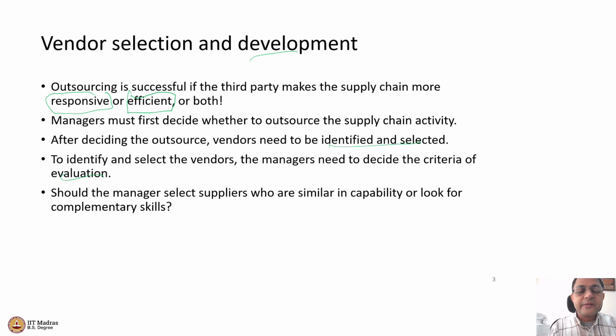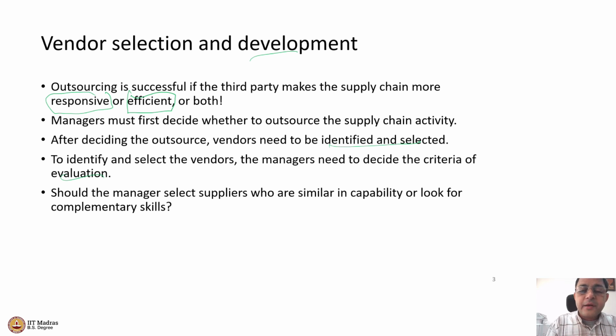For example, if I select two similar suppliers, then my uncertainties are less. If one vendor gives me a quality of 98%, the other vendor gives me a quality of 97.5%. They are more or less similar, so I don't have to worry, right? My production function can be smooth.